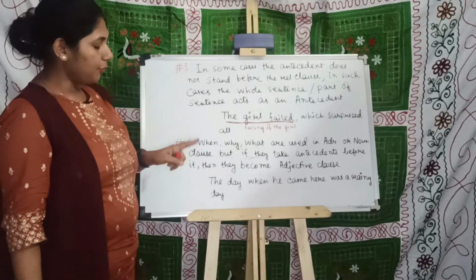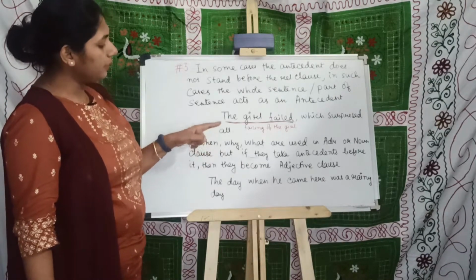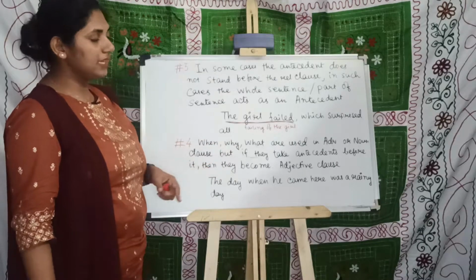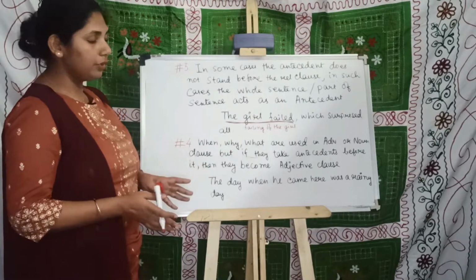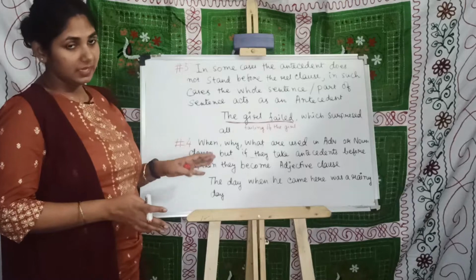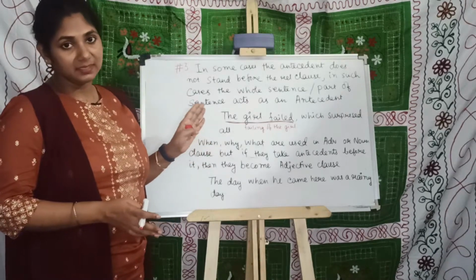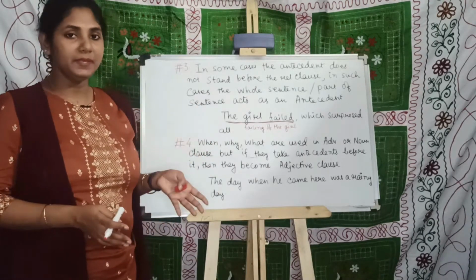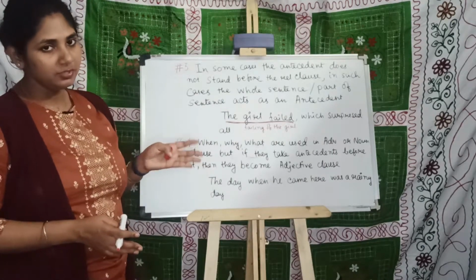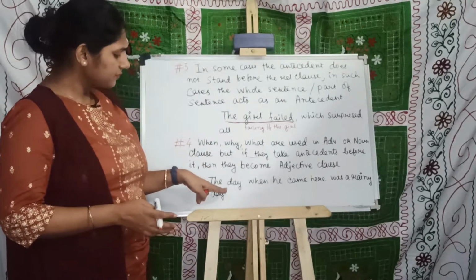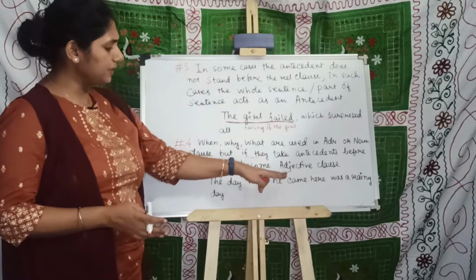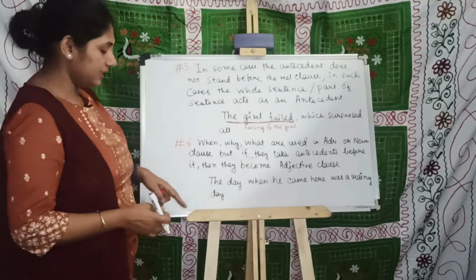Fact number 4. When, why, what are used in adverbial or noun clause generally. But if they take antecedents before them, then they will become the adjective clause or the relative clause. The day when he came here was a rainy day.